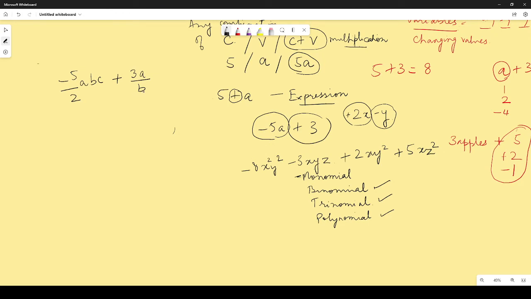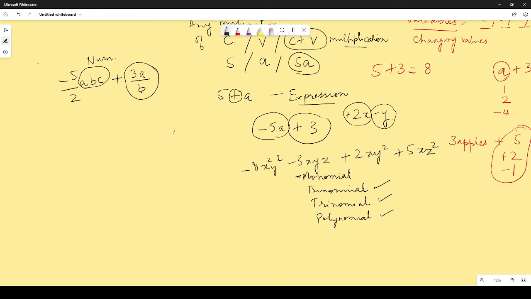So this type of terms, if it is written like this, then this goes without saying that these variables that are there belong to the numerator, right? Here we see that b is in the denominator.